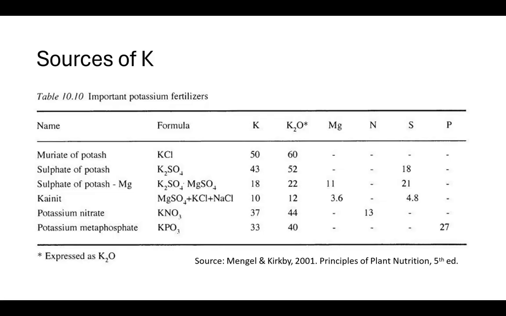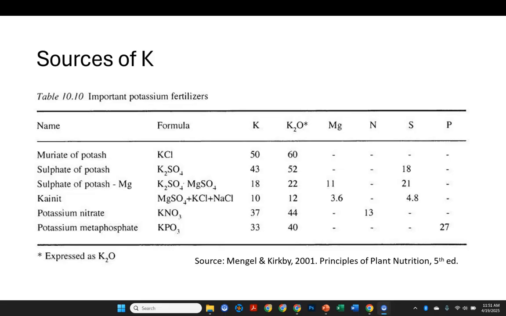Sources of potassium. If you look at potassium fertilizer, we've got a lot of different types of materials. You've got potassium chloride, which is called muriate of potash, which has about 50% potassium. We often express potassium as K2O, which is an oxide of potassium. You've got sulfate of potassium. You're looking at 43%. You can see the sulfate adds sulfur too. You've got a sulfate of potash with magnesium.